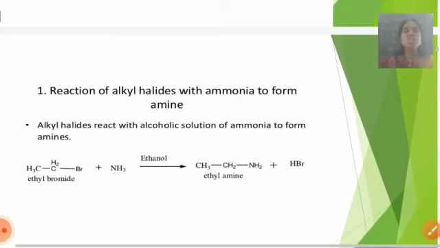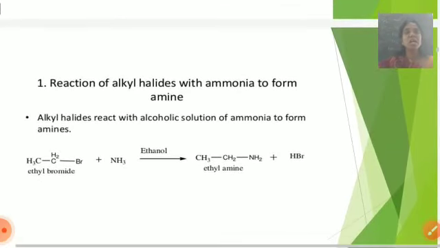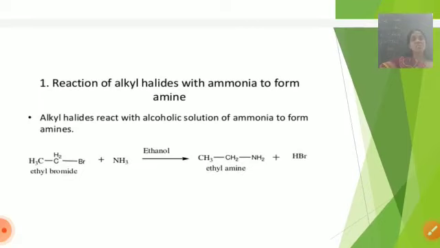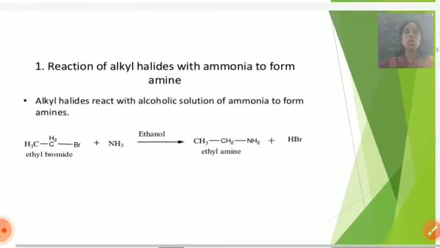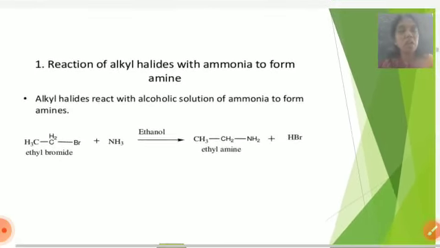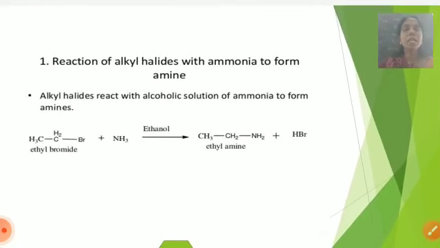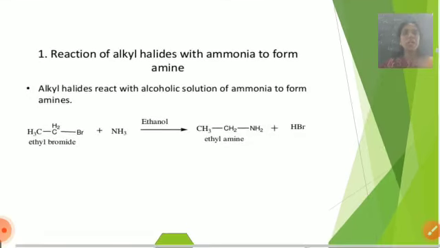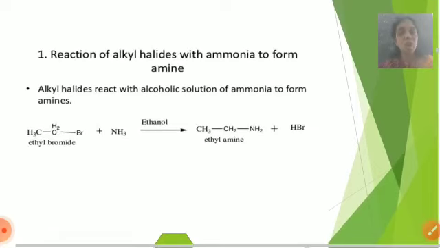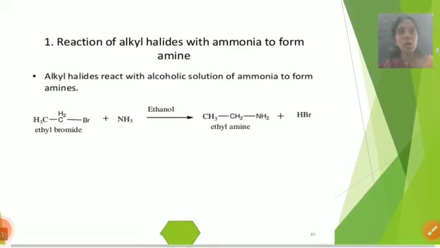Okay, so first I will discuss the first one, reaction of alkyl halides with ammonia to form amines. It is one of the most important reactions of amines. This is also called aminolysis. Alkyl halides react with an alcoholic solution of ammonia to form amines. Alkyl halides means the compounds which contain halogens. These react with an alcoholic solution of ammonia and are converted to amines.